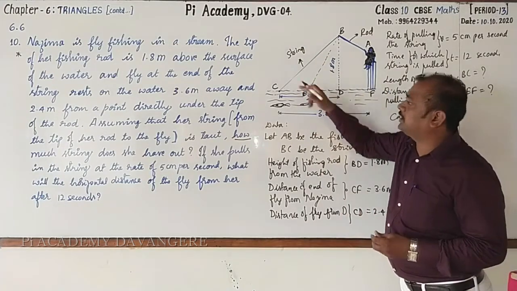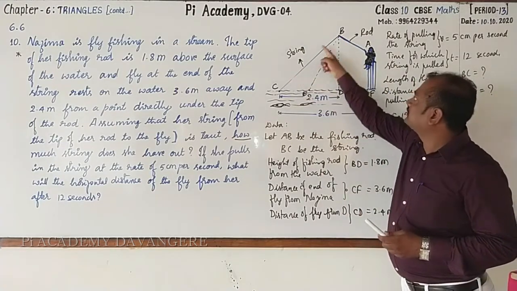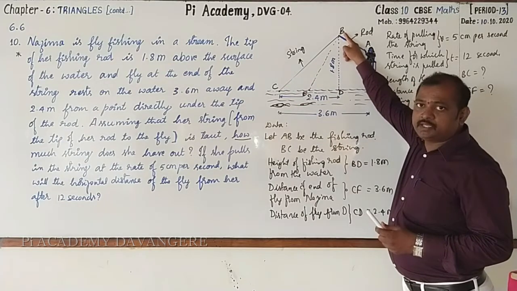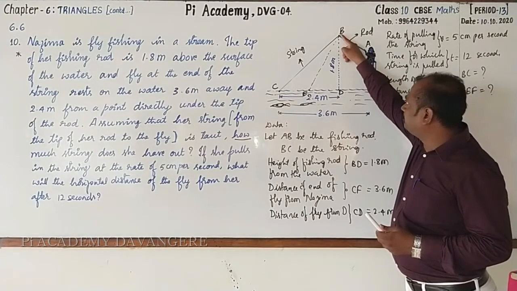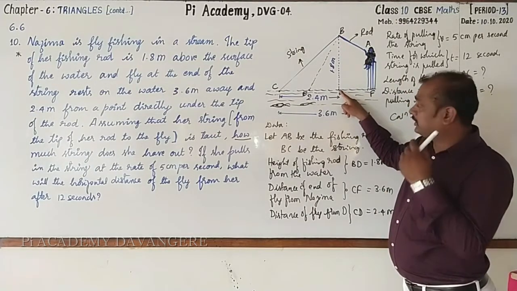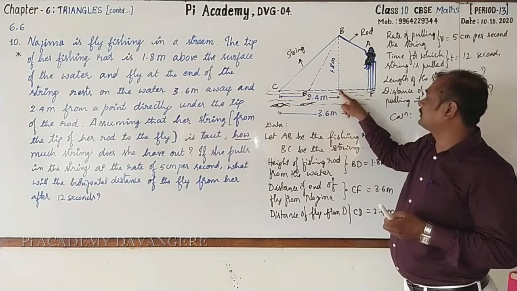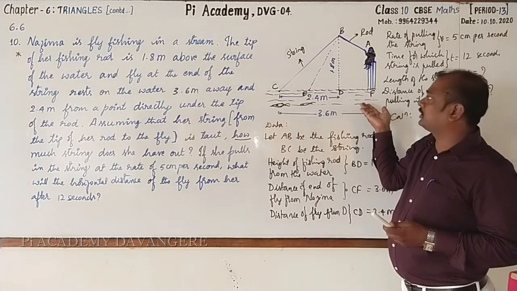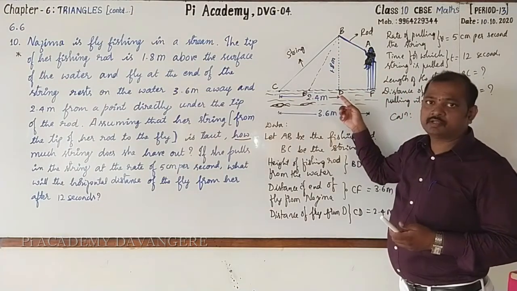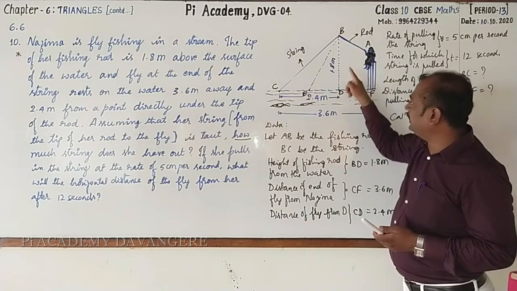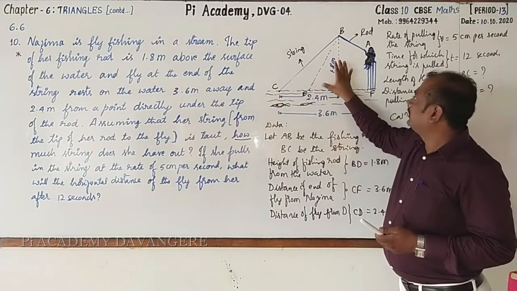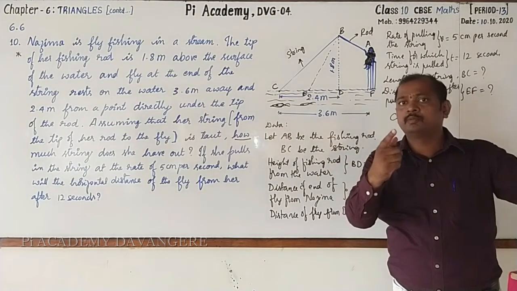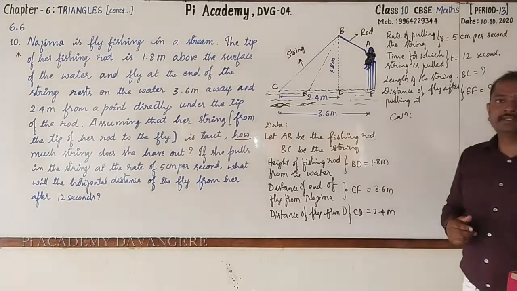First we shall go for finding the length of the string. See that BC, and we know that B is the tip of the rod, and below that point another point is on the surface of the earth or surface of the water, that is B. So this is perpendicular to the surface of water. Hence we get a right triangle. Can you tell what is that? Very good. BDC. Now as it is right triangle, which theorem can be applied? Very good. Baudhayana's theorem. Nothing but Pythagoras.